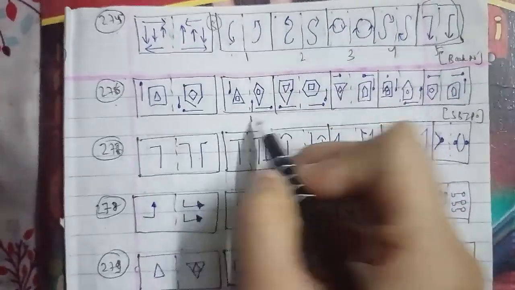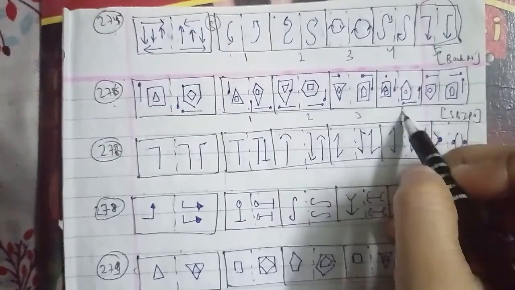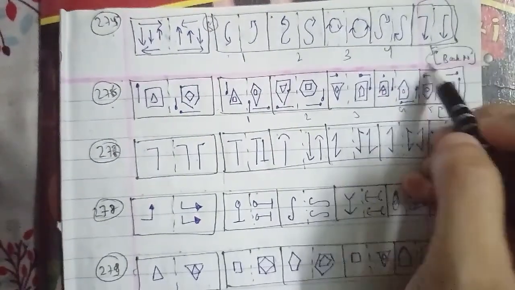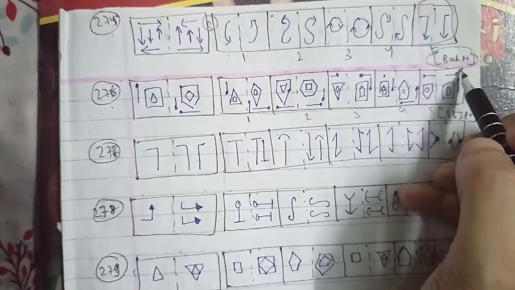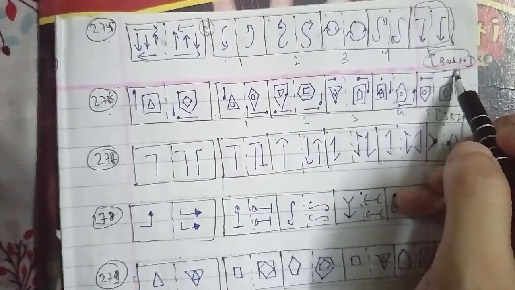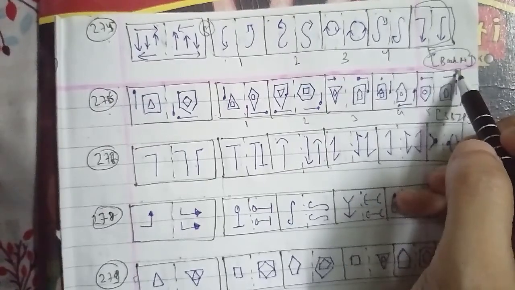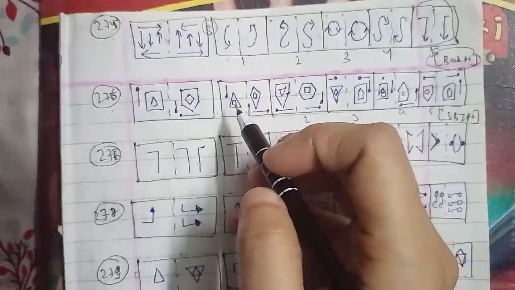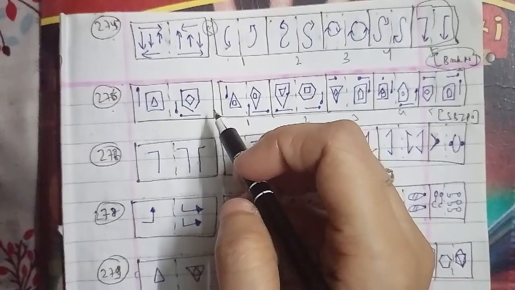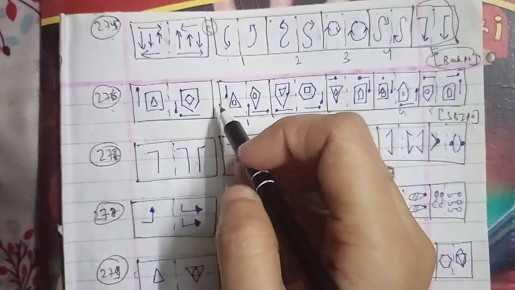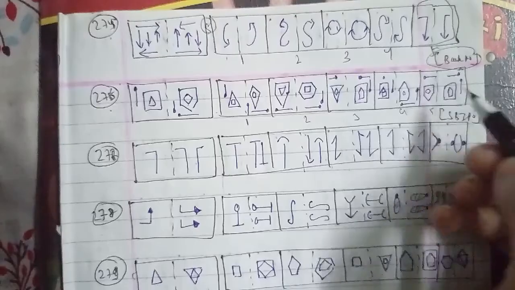This is a very important question because this has been asked in the bank PO examination paper, so that also plays an important role. Other than that, all the arrows in the left hand side figure reverse their directions to form the right hand side figure. We can say that the figure which is the answer is the fourth figure, which will be the right answer for this question as well.